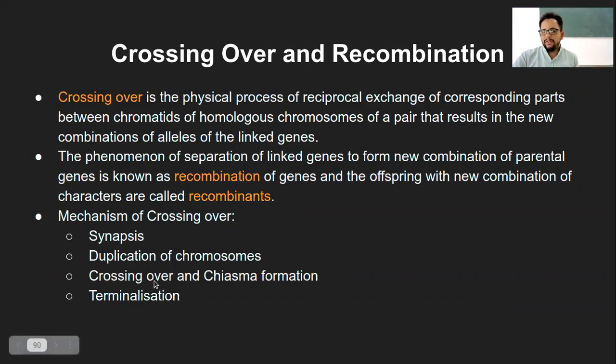Then actual crossing over with the synaptonemal complex, where the segments will be switched over, and that junction is called chiasma or chiasmata, depending on how many. And at the end, when the chiasma reaches the tip of those sister chromatids, that is terminalization, and ultimately it just falls off. Okay, any questions here again?